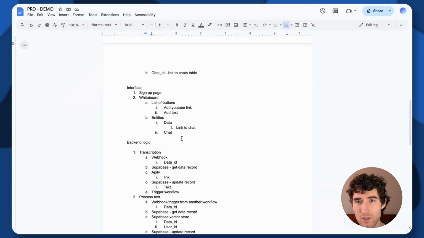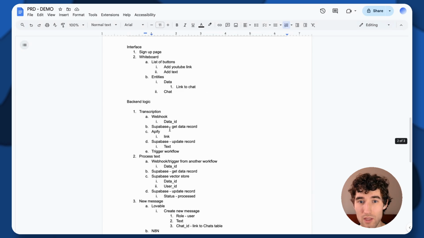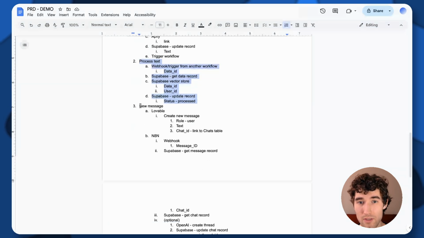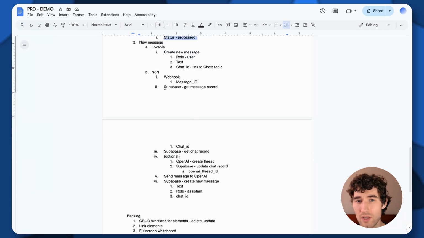Then a simple interface description based on PopAI, and a description of the different workflows we need to process this data. For example, we need to transcribe YouTube videos, so we will have a workflow where we use an API to transcribe videos, and we also need to process text and store it in the vector database. Then we need a separate workflow used for chatting, where Lovable will create a new chat, and we gather all data from the knowledge base, process it with OpenAI and answer the user in the chat.